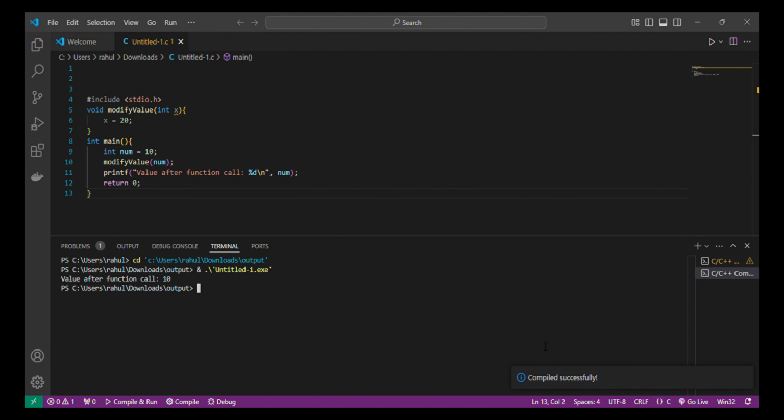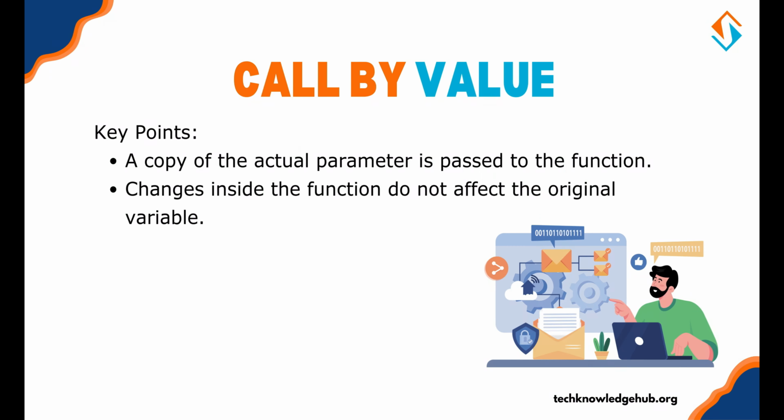Here the function modifies the local copy of x, leaving the original num unchanged.